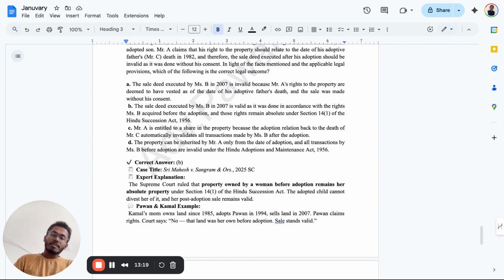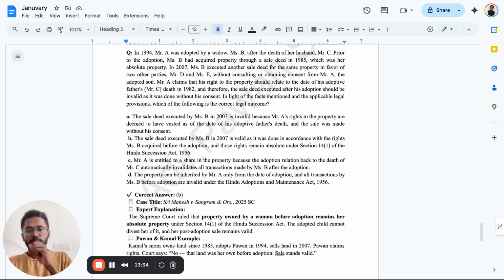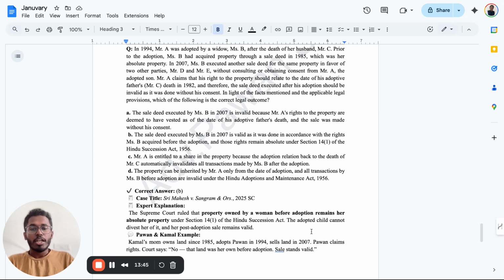So the sale stands valid. Okay. So at a later stage, Pawan cannot get the rights because he was adopted the latest. No, certain cases have given different judgments for the same, but you can try to learn how the laws have evolved. The Supreme Court ruled that property owned by a woman before adopting remains her absolute property. Under Section 14, Clause 1 of the Hindu Succession Act, the adopted child cannot divest her of it. Her post-adoption sale remains valid.